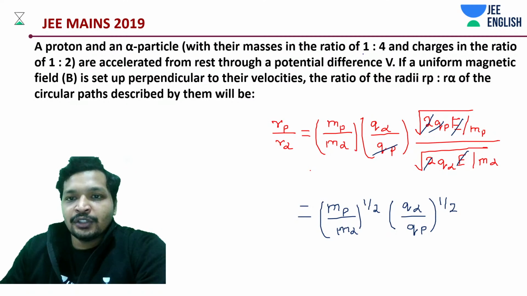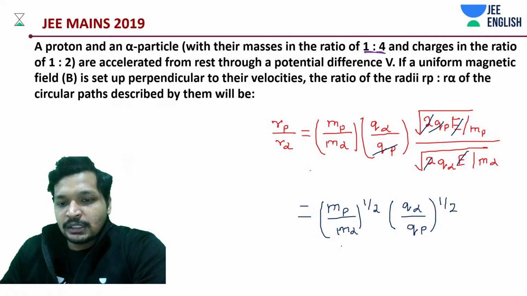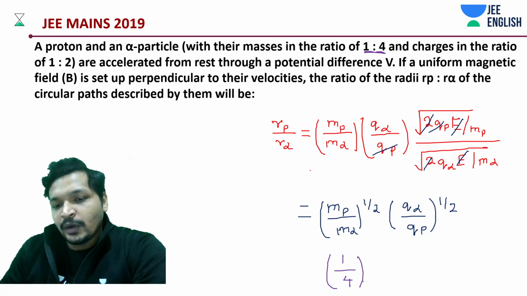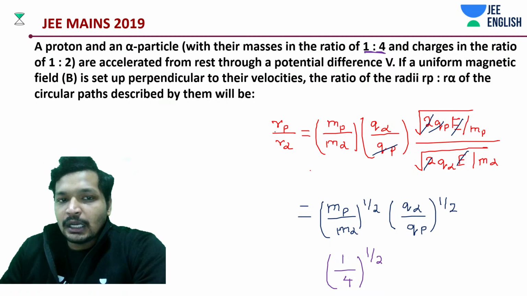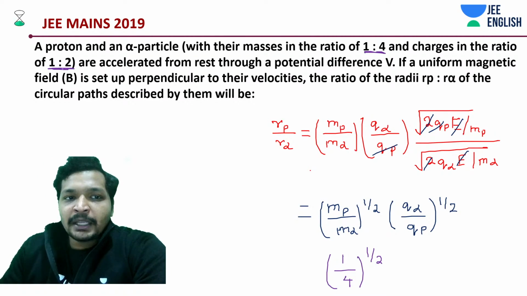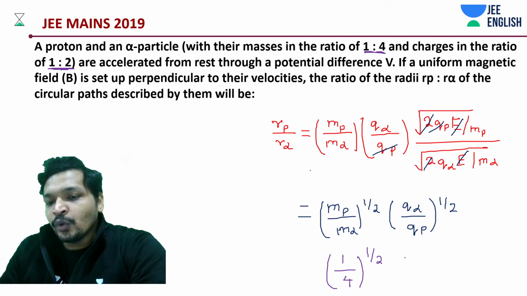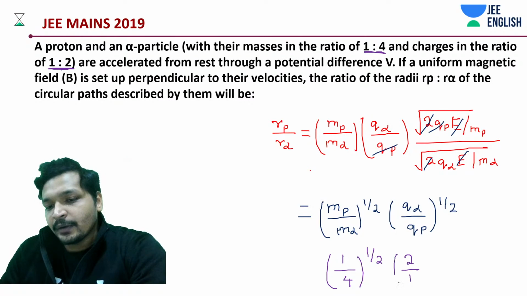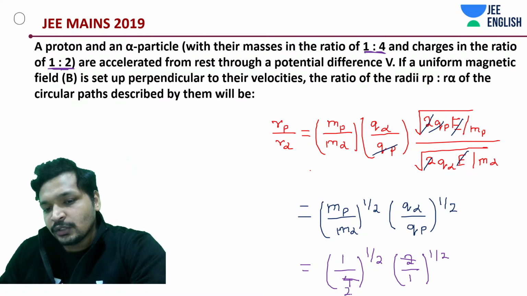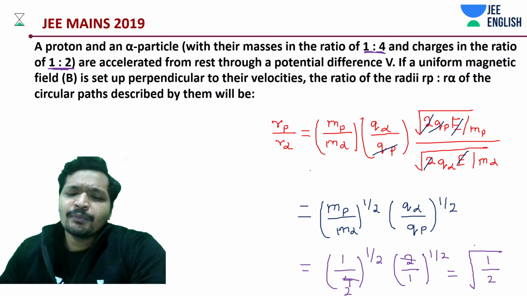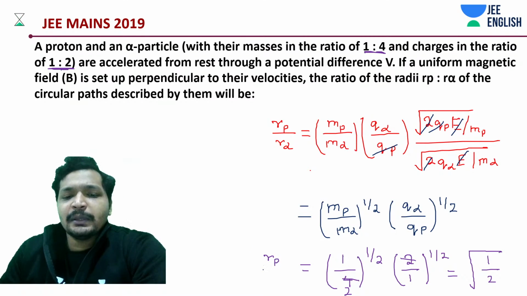Given to us, mass ratio 1:4, we just wrote it. This is going to be 1 by 4 to the power 1 by 2, and Q_P by Q_alpha is how much? 1:2. So Q_alpha by Q_P is how much? 2 by 1. What do we have inside the roots? So we can just cancel it. So we will be having 1 by 2 root. Yes, this is what R_P by R_L.